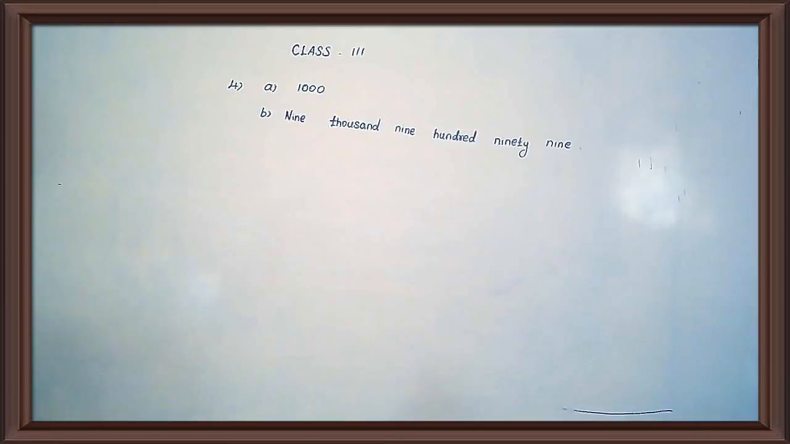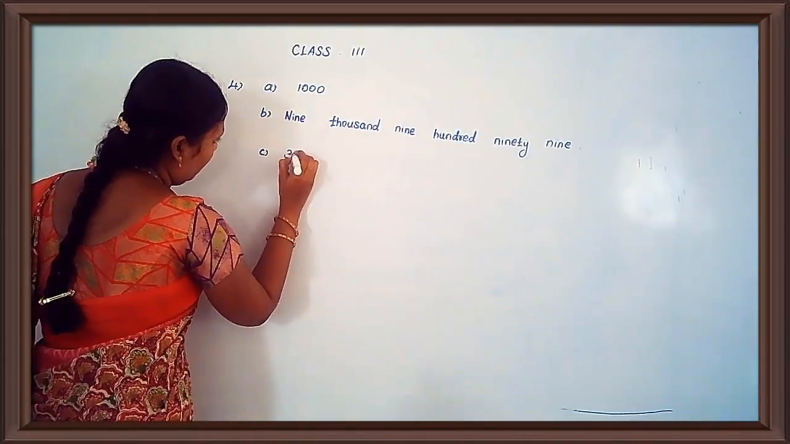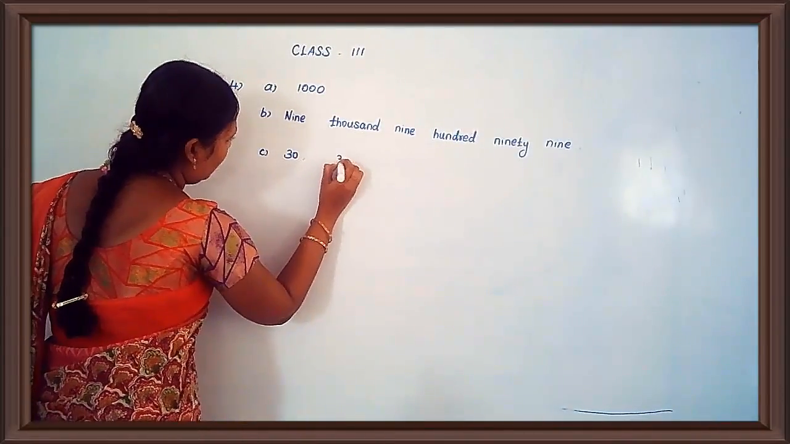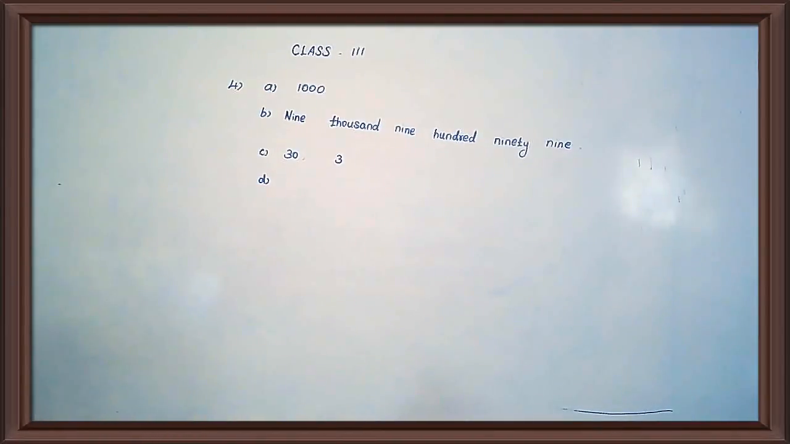In numbers, 934, the place value and the face value of 3 is, they are given two dashes, respectively. The first dash we have to write 30. Then the second dash, 3. The first one 30 and the second one 3. Then see the fourth one.